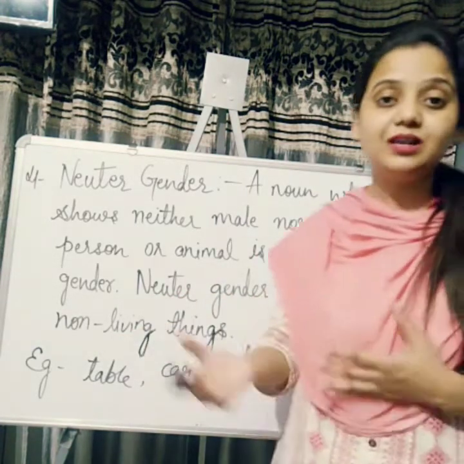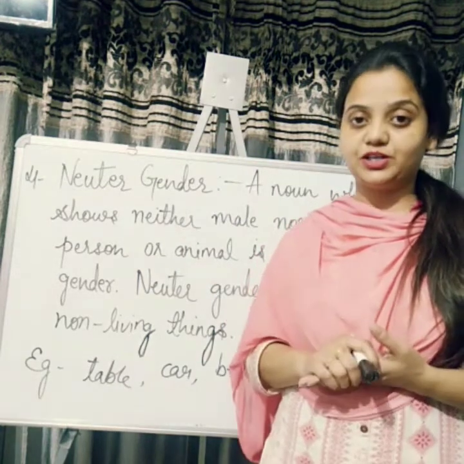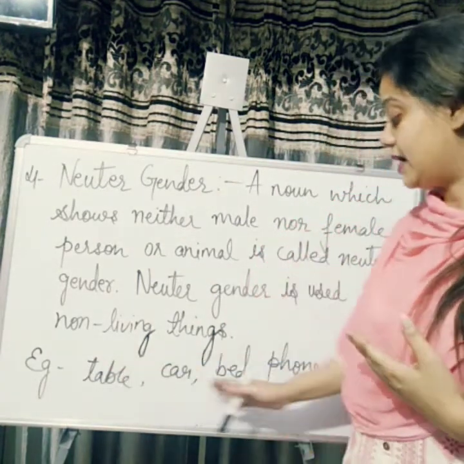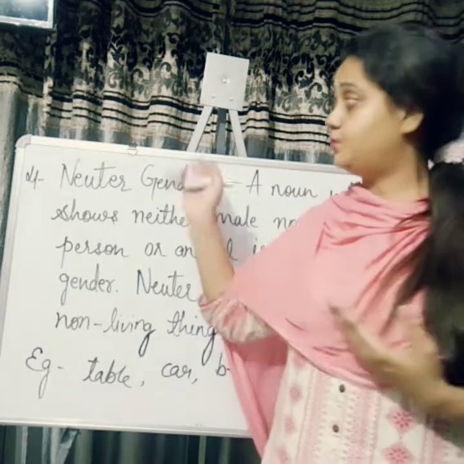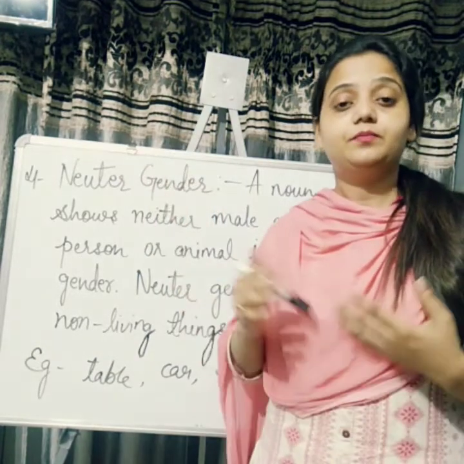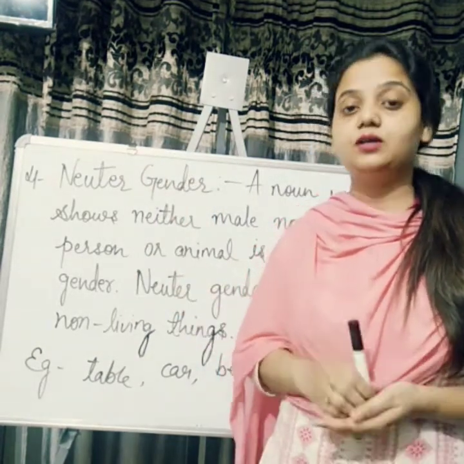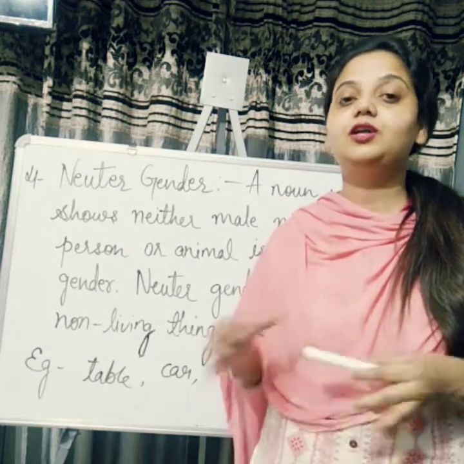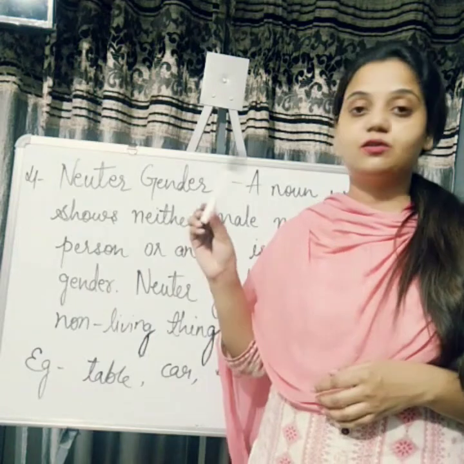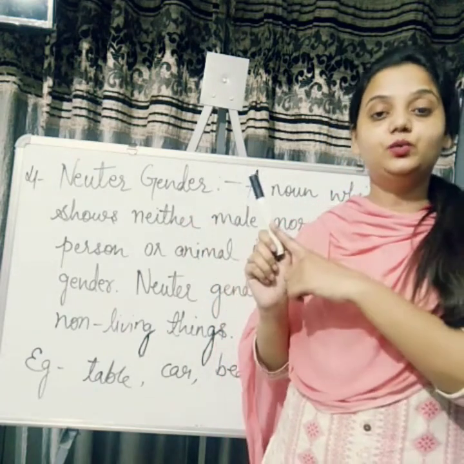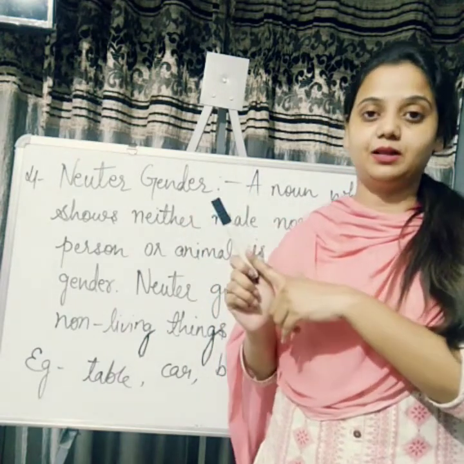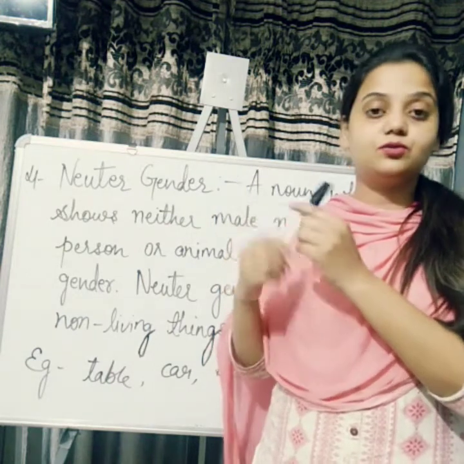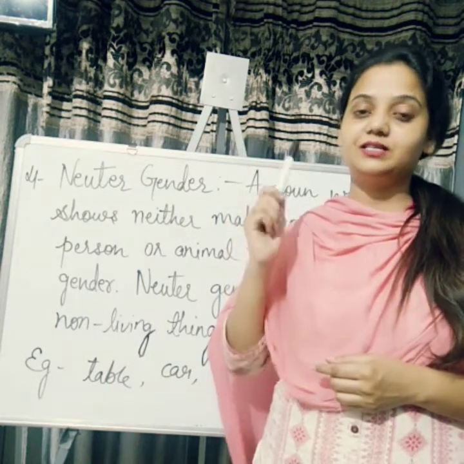Means all the non-living things come under neuter gender. For example, table, car, bed, phone, board, curtain, TV. All these are neuter gender because they do not have life in them. So what is the gender of this pen? It's a neuter gender. You will not say it's male or female. It's neuter because it does not have life in it, right?